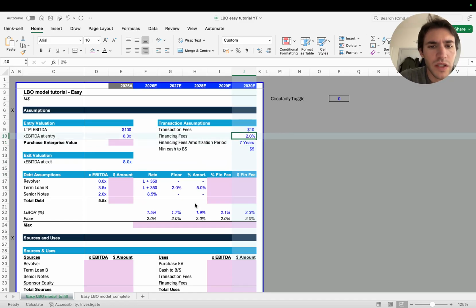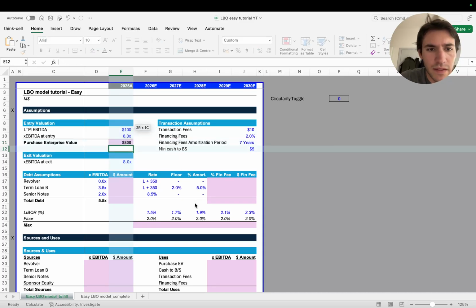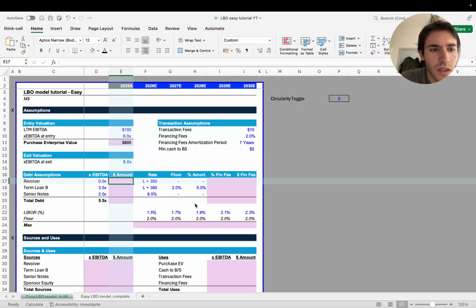Before going into sources and uses, let's start filling out this section here. Whenever you have EBITDA and the EBITDA multiple, you multiply the two to get the enterprise value. Revolver amount is 0, so it's 0 times the last 12 months EBITDA. So you're going to get that, and this is the value of the total debt.